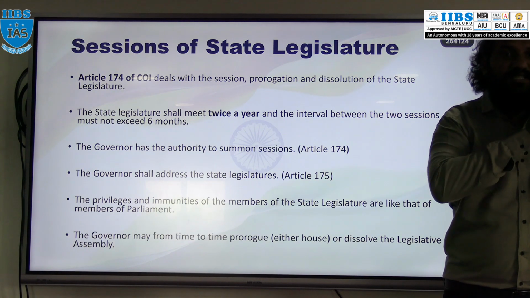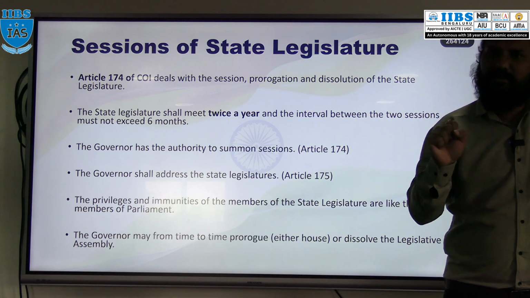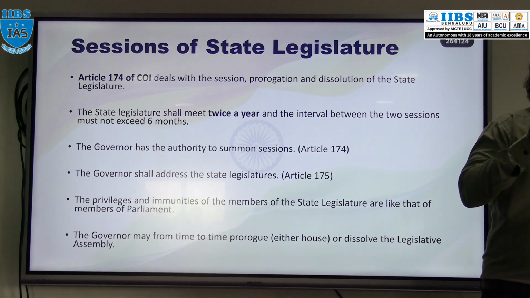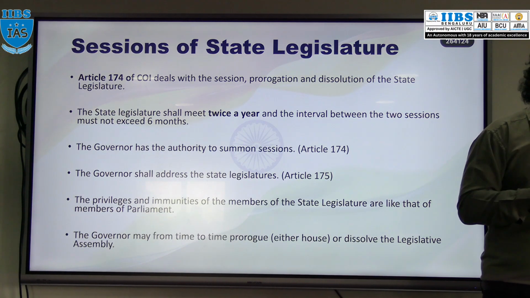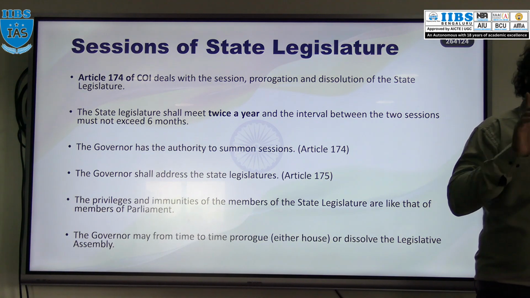Okay, then next, what about the tenure of this assembly? There is no such fixed limit for the tenure of the assembly, right? Generally it is 5 years, because every 5 years there are general elections, right? But the tenure of the state assembly is not permanent like the state council, same like Rajya Sabha, right? Lok Sabha.